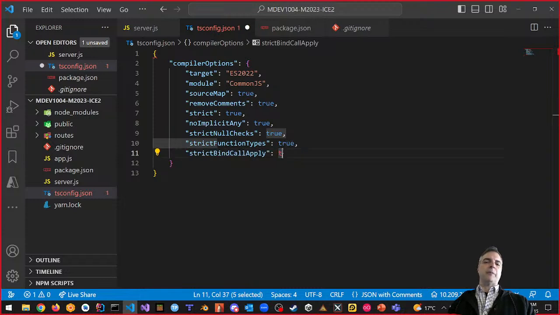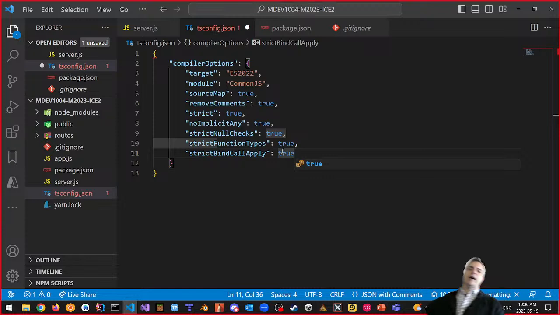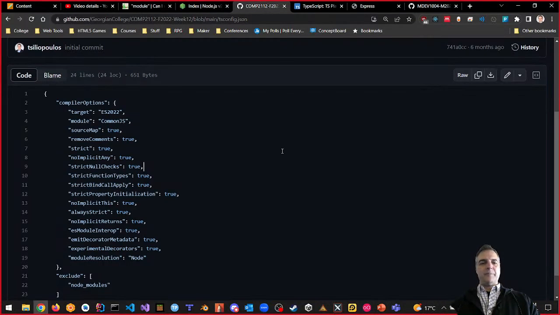You can look all these up, by the way. What strict bind call apply does is it makes it so that you can't just randomly bind stuff together. If you don't do this, JavaScript will bind functions together with other functions without the bind or call kind of methods. We don't want that to happen, so it's protecting us a little bit.